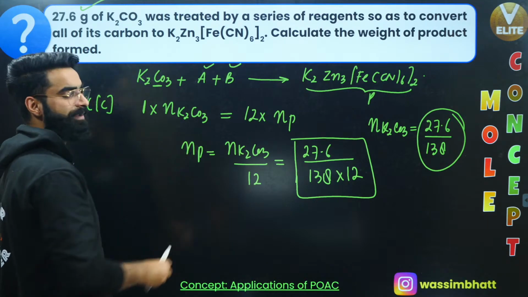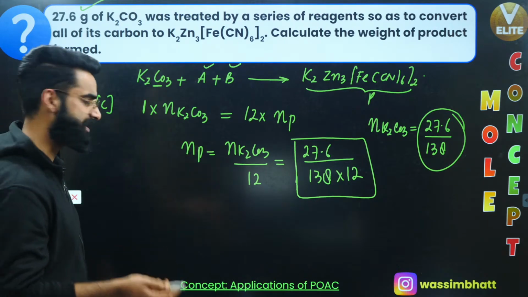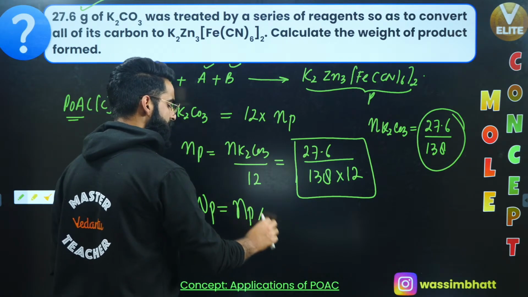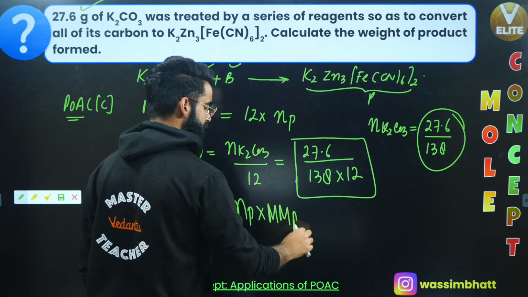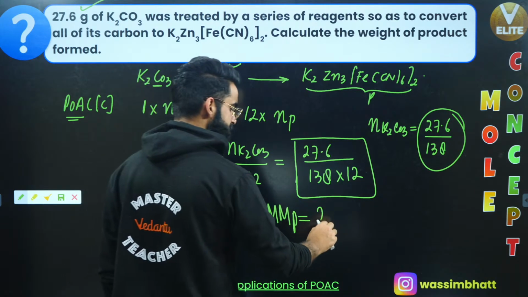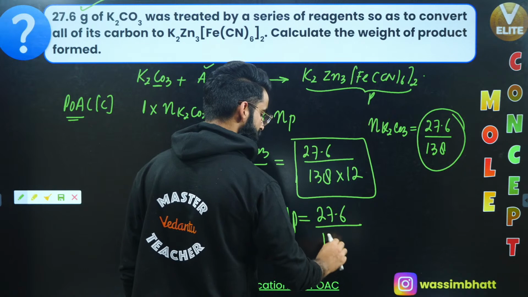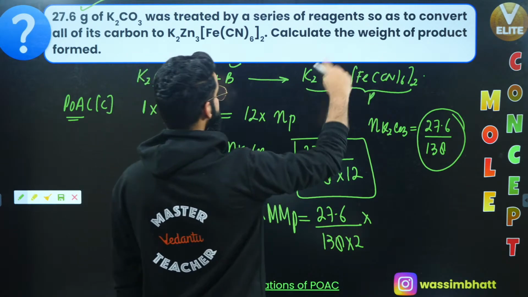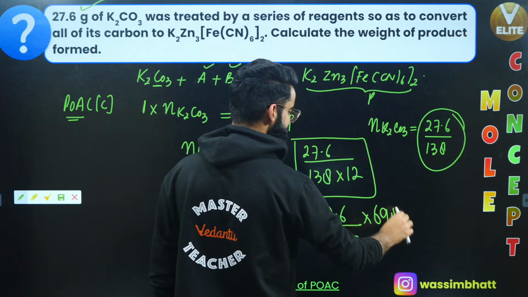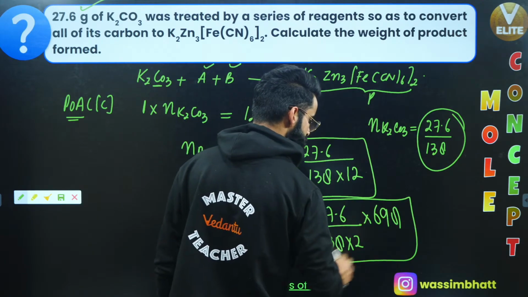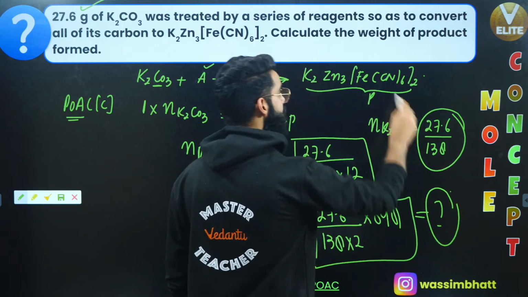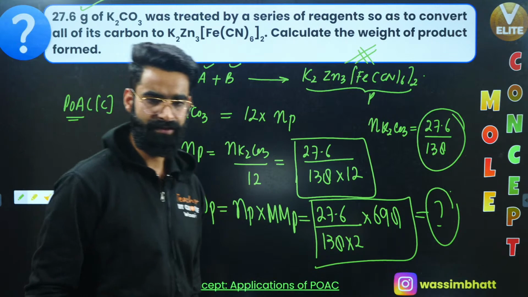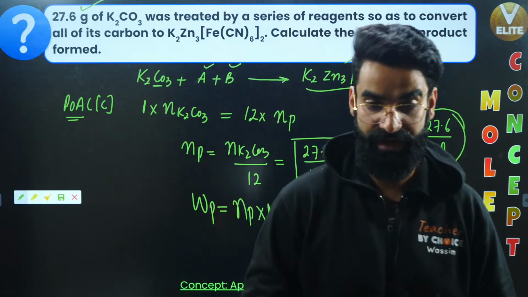Well, people, am I supposed to calculate moles of product or mass of product? I'm supposed to calculate the mass of product formed. I can say mass of product formed will be equal to number of moles of product formed multiplied by molar mass of product. Number of moles of product formed is 27.6 divided by 138 multiplied by 2, multiplied by the molar mass of product. The molar mass of this whole compound is going to be 698 grams per mole. Just solve it. You'll get the mass of product which has formed as per the equation. POAC stands for Principle of Atom Conservation.